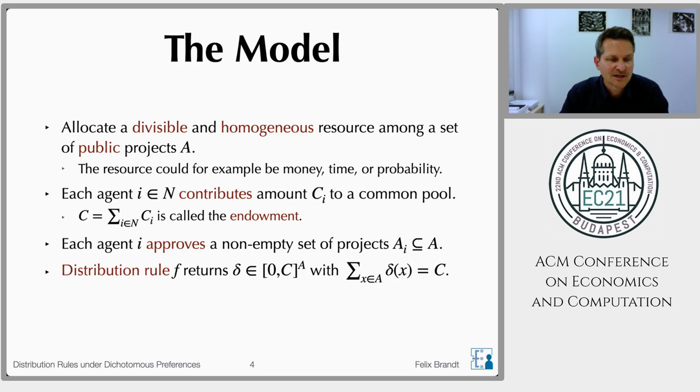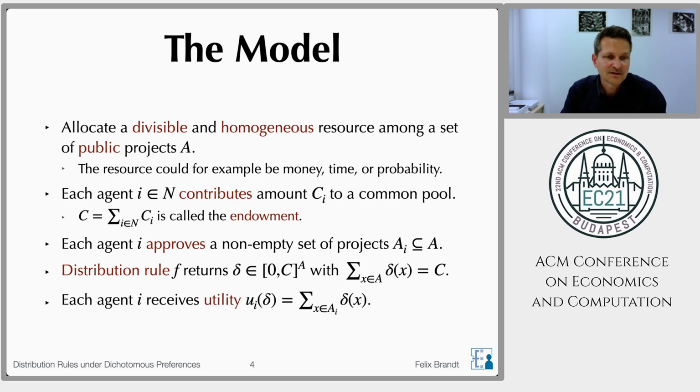Since we only have dichotomous preferences, the utility functions of the agents are defined very easily, because the utility of an agent is just identical to the amount of resources that is spent on projects approved by this agent. For simplicity, we will assume for most of the talk that all the individual contributions are identical. So for most of the talk, the c_i will also be identical and equal to 1.